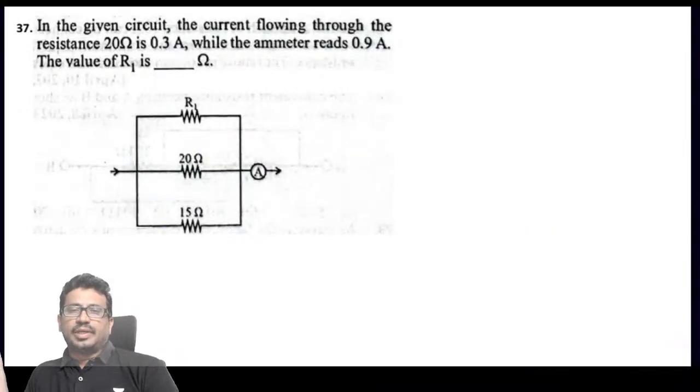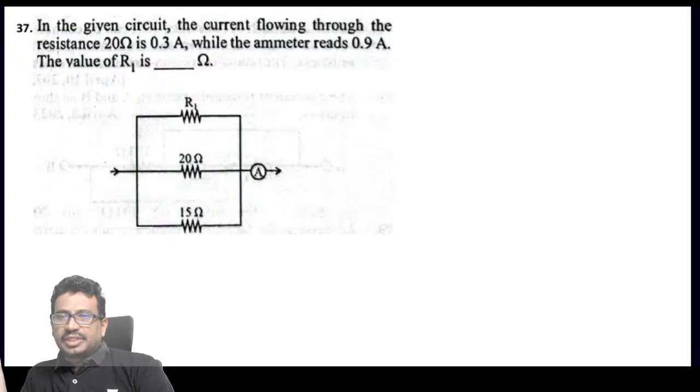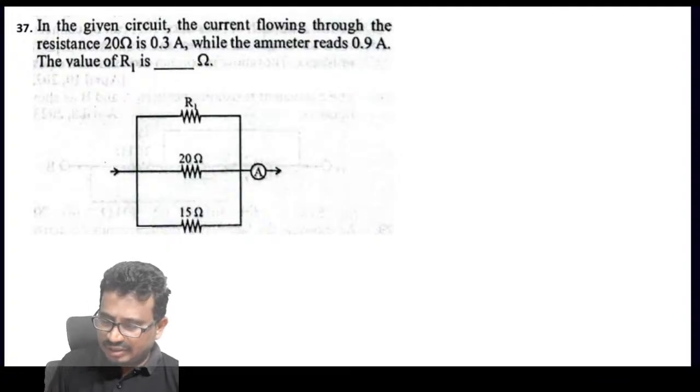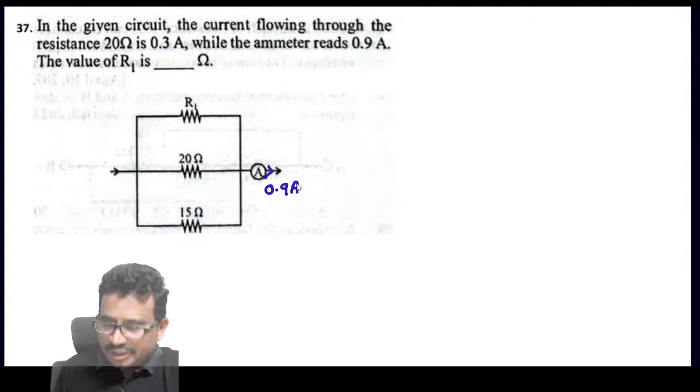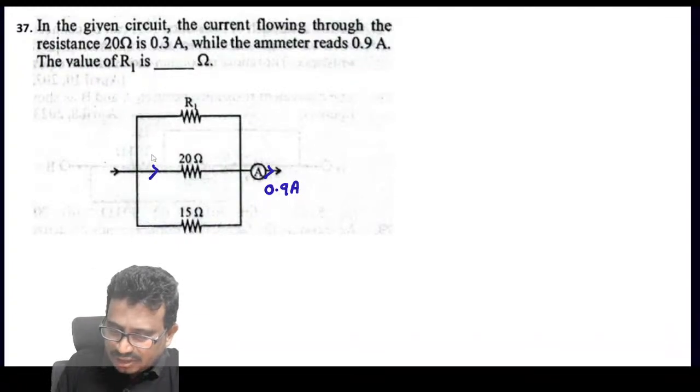Next, in the given circuit, the current flowing through the resistance of 20 ohms is 0.3, while the ammeter reads 0.9. The value of R1 is... So this current they have given as 0.9 amperes. Okay, the current of 20 ohms, this current is given as 0.3 amperes.